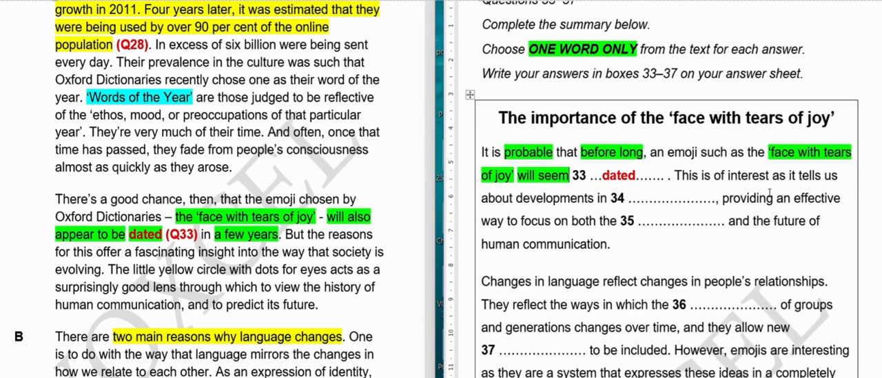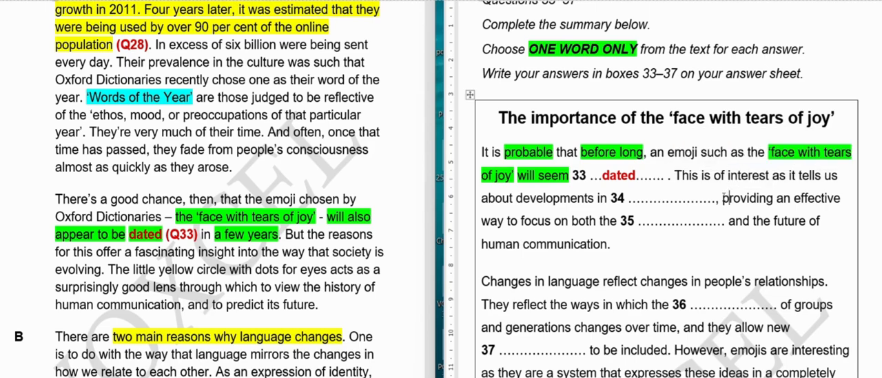This is of interest as it tells us about developments in dash, providing an effective way to focus on both the dash and the future of human communication. So first we will just focus on question number 34. This is of interest as it tells us about developments in dash. So in what kind of word are you trying to associate? In developments in the field, something like that, in some sort of conceptual terms.